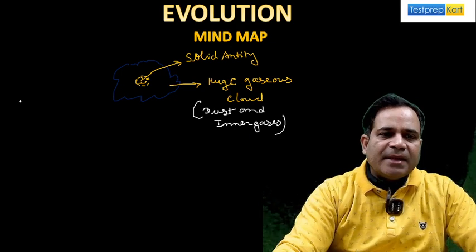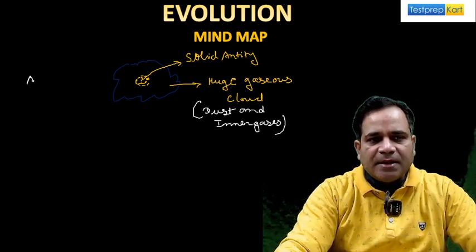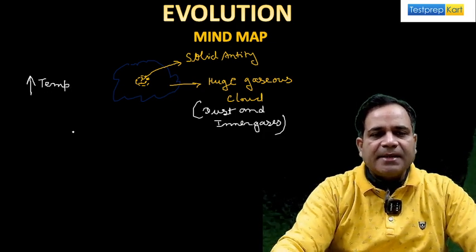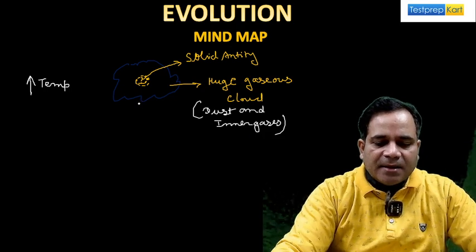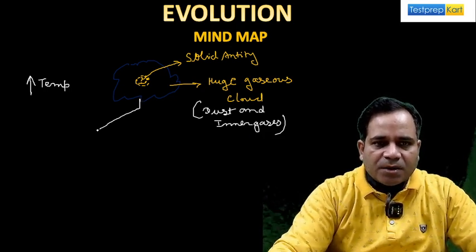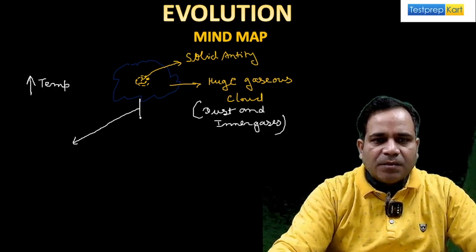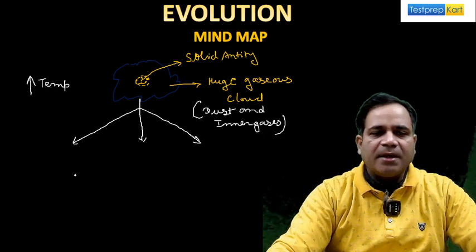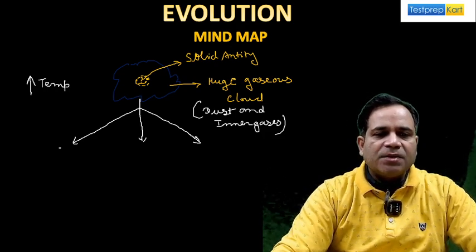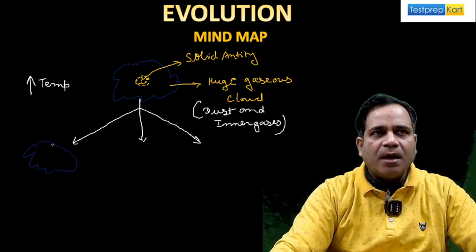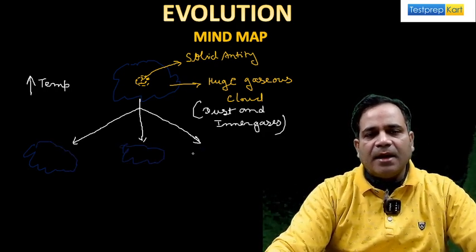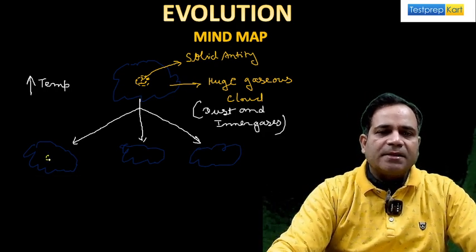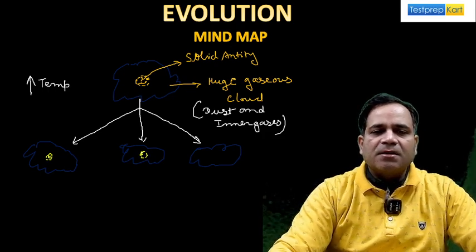Yes, sir. So when the temperature increases, what happens? This huge gas cloud breaks into nebulae. This one is a nebula, this one is also a nebula, and this one is also a nebula. Is that clear? This one is the solid entity also, and here too there is a solid entity.